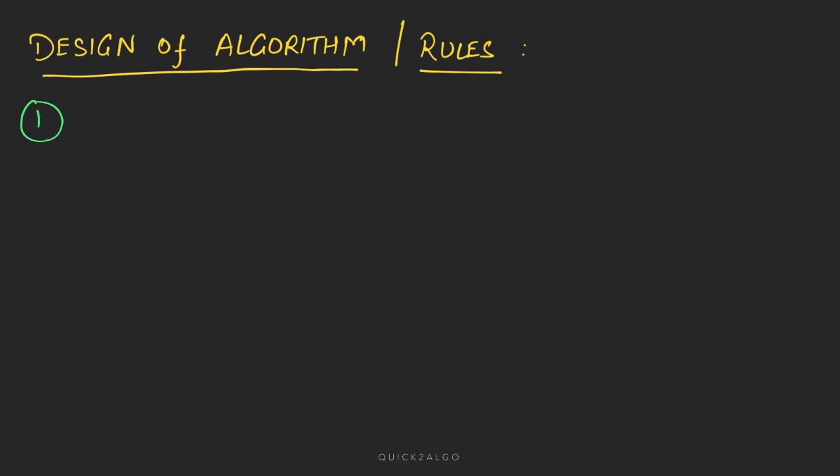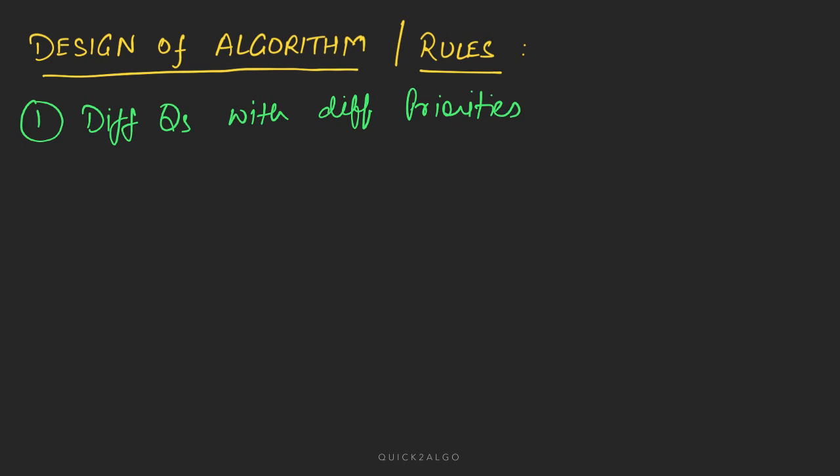What are the rules that we must follow before designing the algorithm, or what are the core parts that we must always keep in mind? First, we have different queues with different priorities. That is obvious because it is a multi-level queue algorithm with feedback.